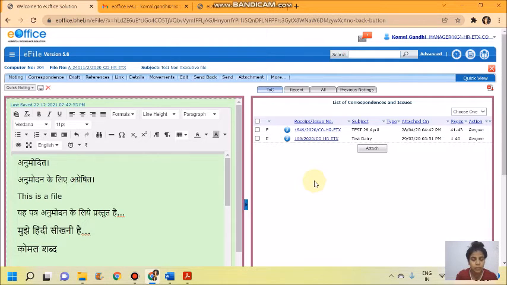If he has not opened it, we can pull it back. This option, not everybody knows. It is like a simple hard copy file: once a paper is put in the file, that paper cannot be removed. This is the beauty of eOffice. It shall always be there as long as the file has been moved.